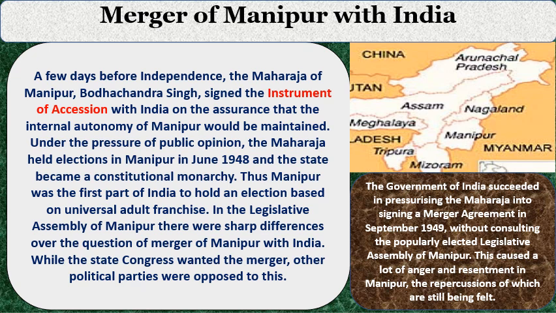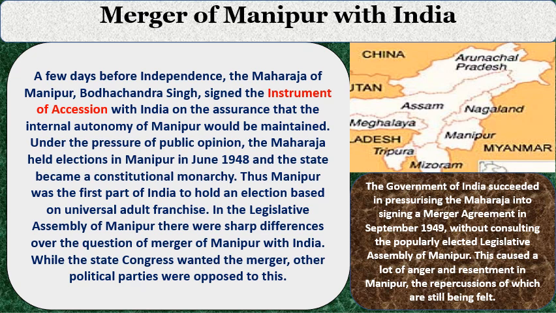So internal affairs were given to the king, and only external affairs were handled by the government of India. This is the condition mentioned in the Instrument of Accession in the case of Manipur. Under the pressure of public opinion, the Maharaja held elections in Manipur in June 1948 and the state became a constitutional monarchy. In 1948, for the first time in India, elections were held on universal adult franchise.